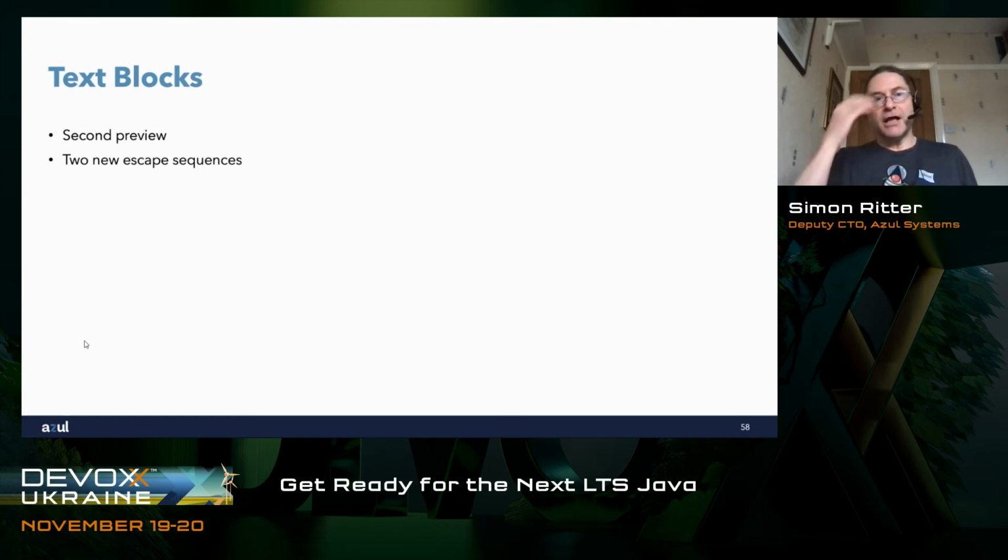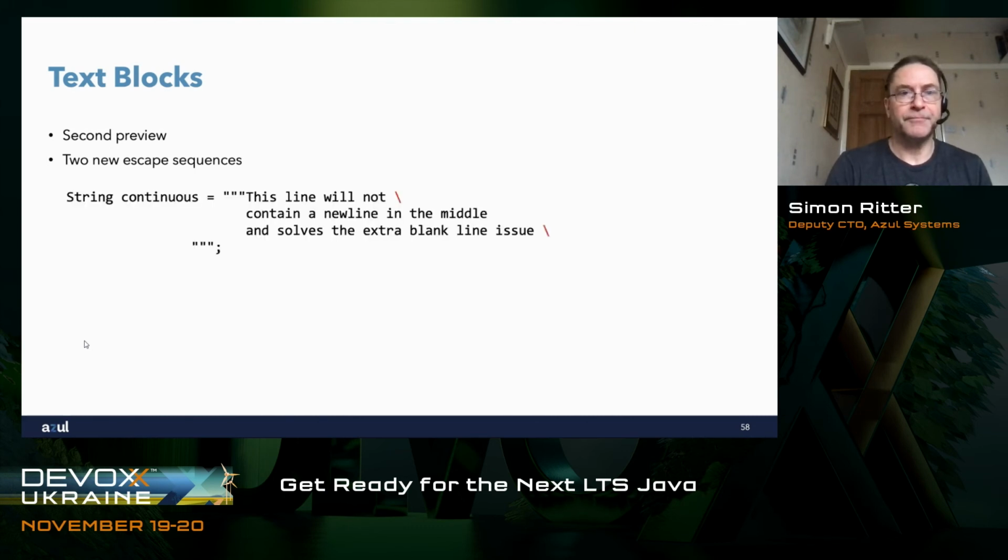Text blocks. We now have a second preview of text blocks. They were introduced as a preview feature in JDK 13. Now we have a second preview that introduces two new escape sequences. And again, this is based on feedback from developers about how they worked in the first preview release.